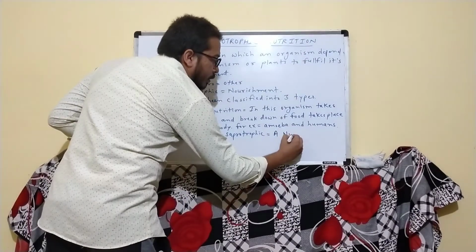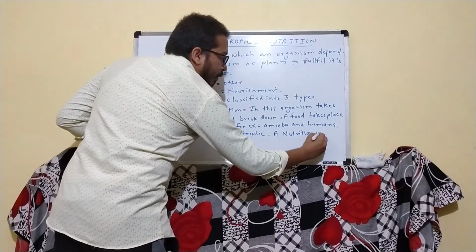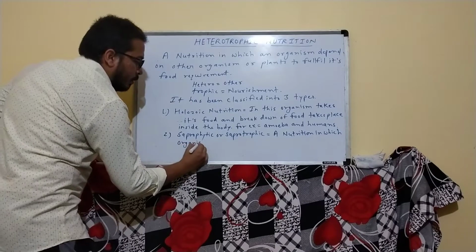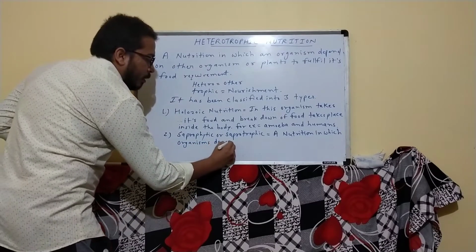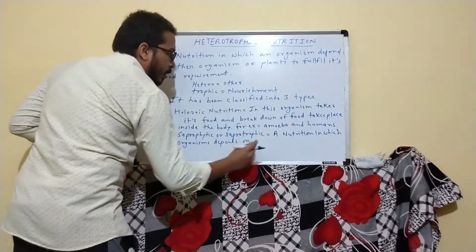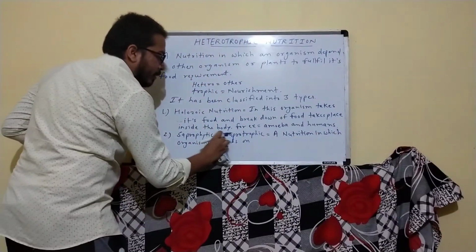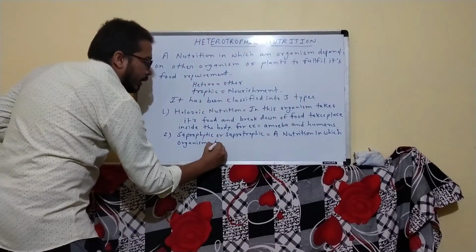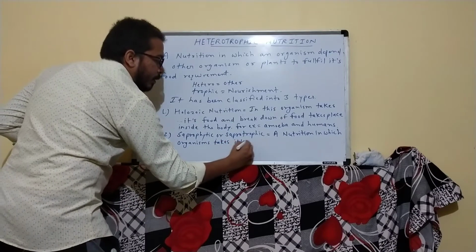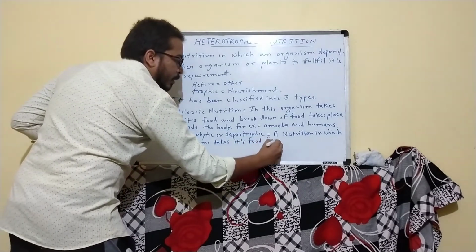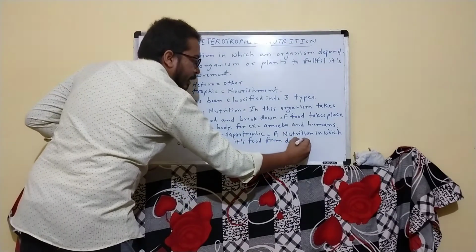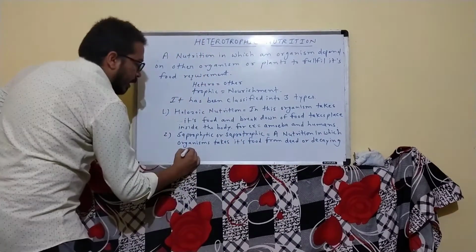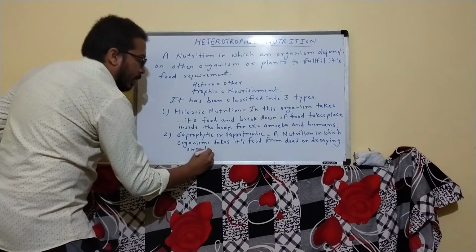A nutrition in which an organism takes its food from dead or decaying animals.